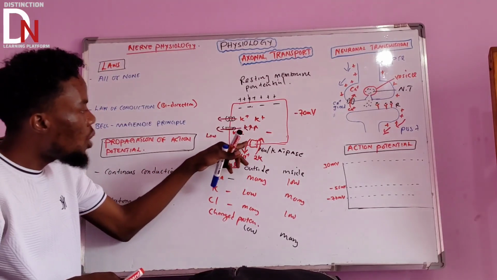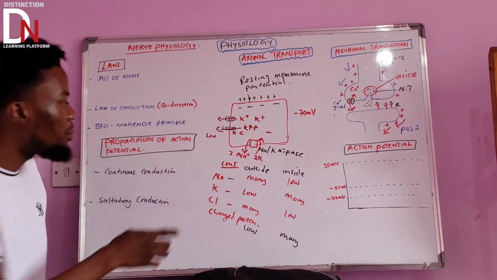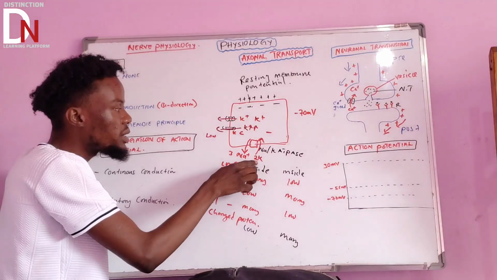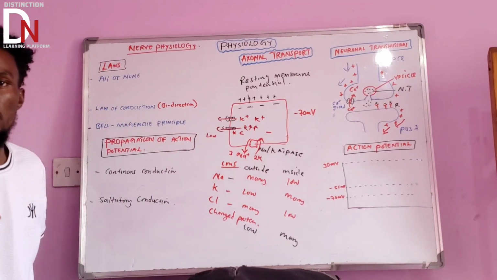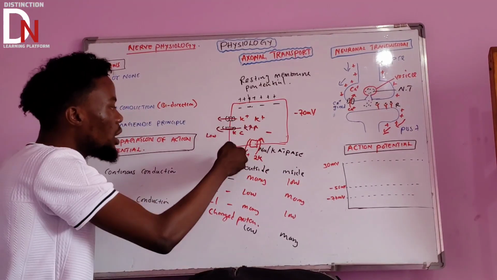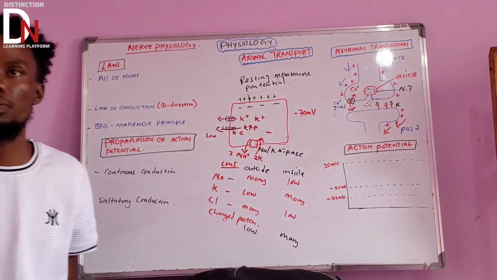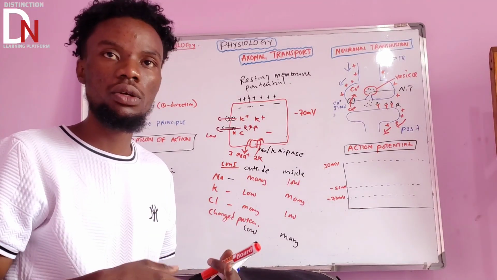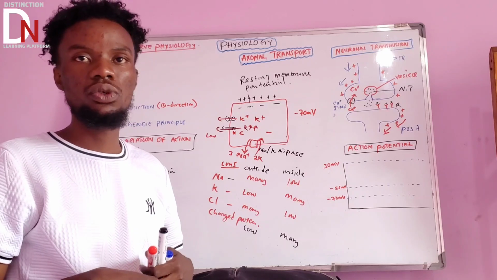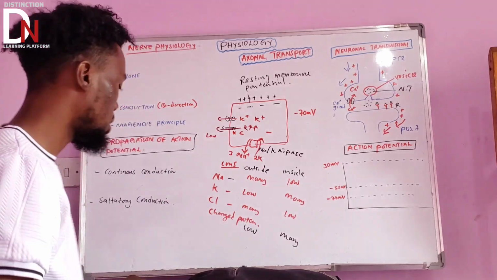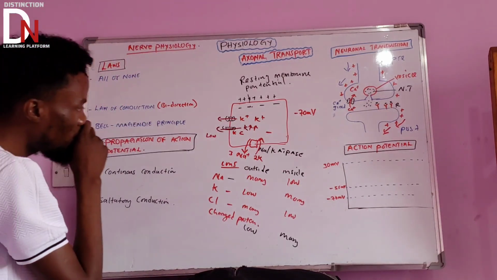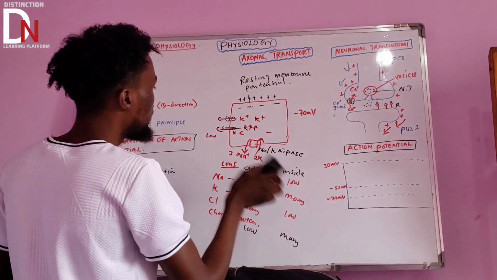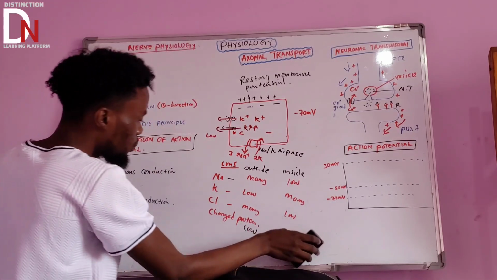As you can see, how many ions are moving out? About 3. How many ions are going in? About 2. Remember that you are moving a lot of ions from the cell. Then if you are moving out a lot of ions from the cell, what do you think? The inside of the cell is going to be negative. Okay. So that's the main reason.